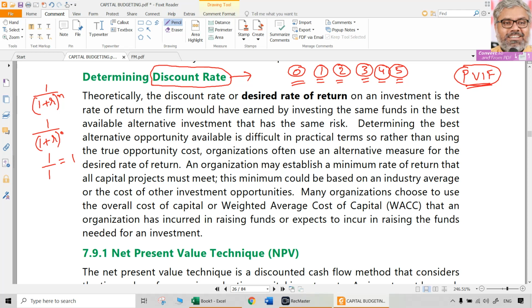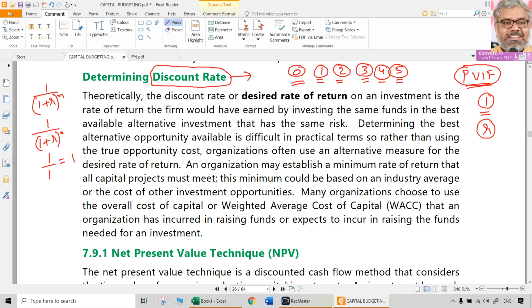So for the 0th year, or we can call it the beginning of the first year, or we can call it now, where in general there will be cash outlay, the present value of that will be equivalent to the cash flow itself, because the discount factor is equal to 1. So PVIF for the 0th year is always 1. But PVIF for the future years, first, second, third, fourth, fifth, or whatever the number of years given in the question, will definitely be less than 1. How much will that be? That depends upon R. So what is this R?